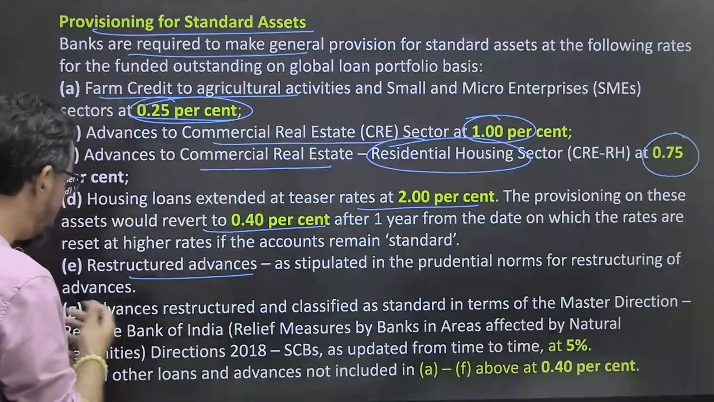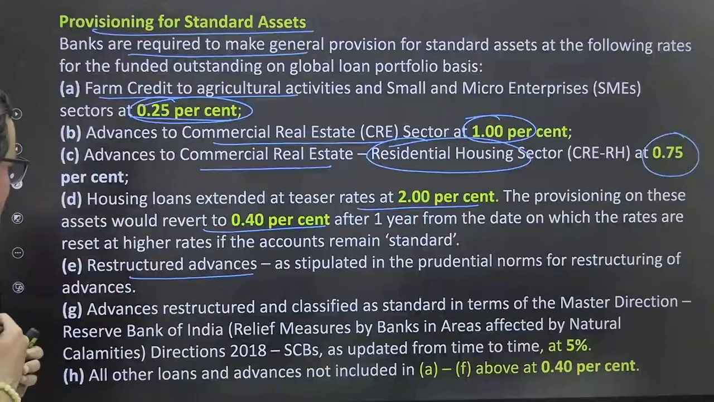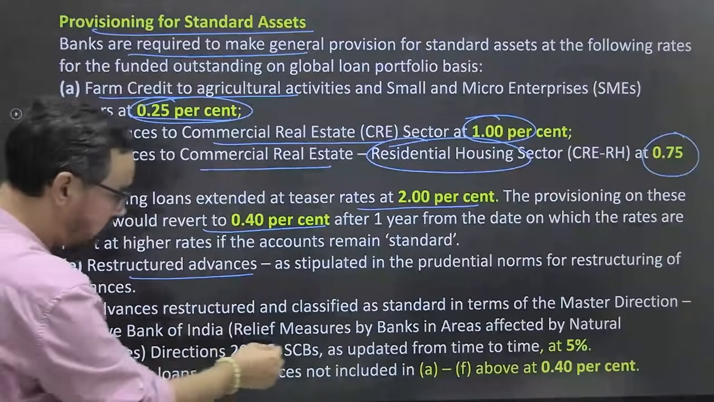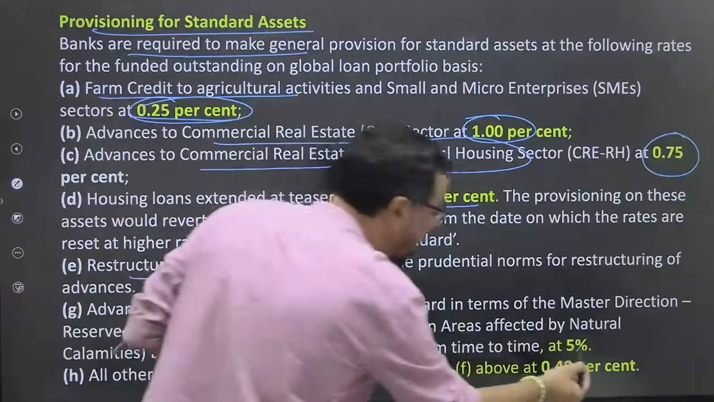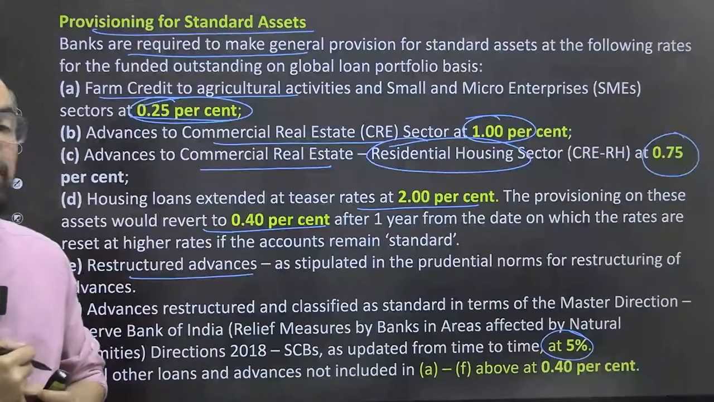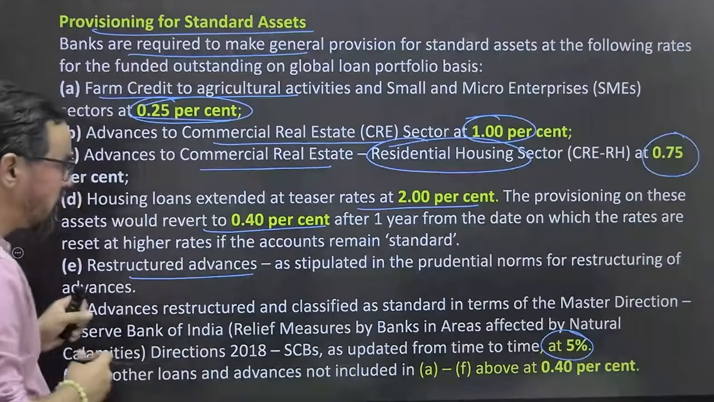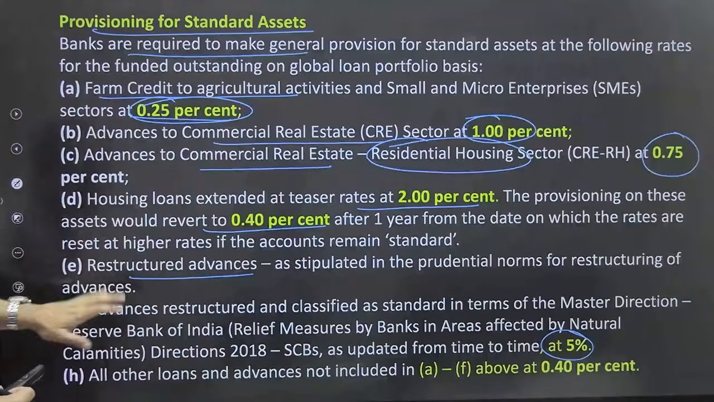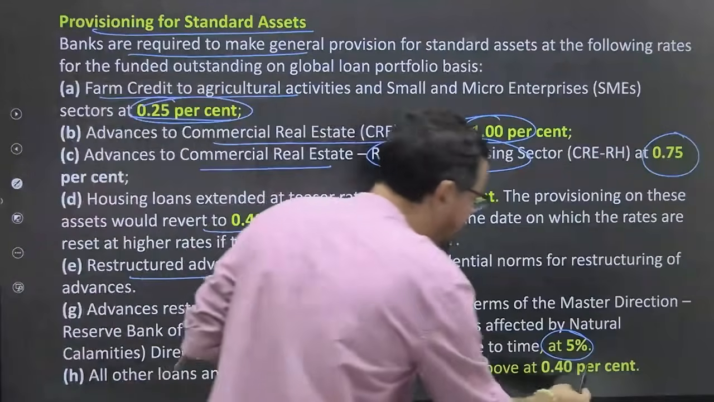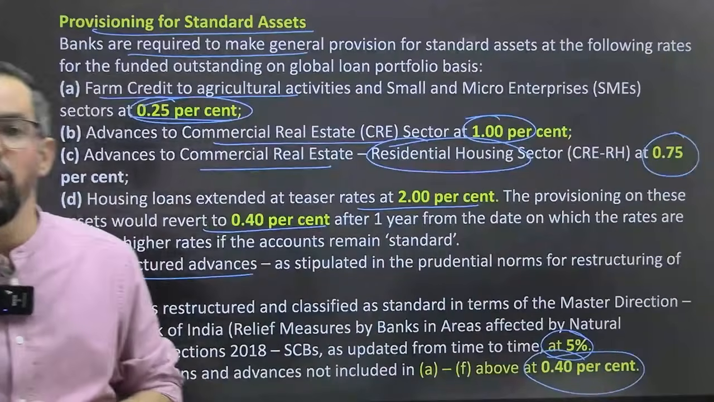ठीक है. Restructured advances 5%. ठीक है. Restructured advances as stipulated in the prudential norms on restructuring of advances will require 5%. ठीक है. These are generally categorized under substandard asset and they require provisioning of 5%. ठीक है. All other loans, all other means apart from these, the provisioning requirement for all others apart from these given categories is 0.40%.